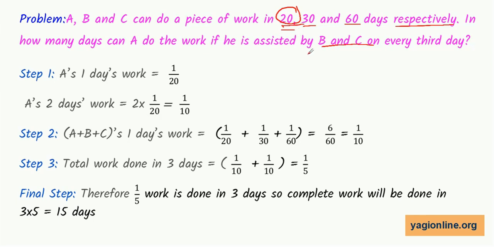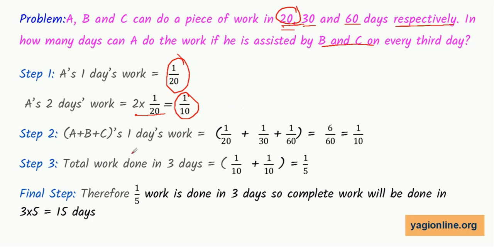So remember the reciprocal process of mathematics. A's 1 day work will become 1 by 20 because we are given that 20 are the days which A requires. A works 2 days because in the first 2 days he is working alone. So 2 days work will be 2 into 1 by 20, that is 1 by 10. So in the first 2 days 1/10 of the work will get completed. Remaining 9/10 is to be completed.